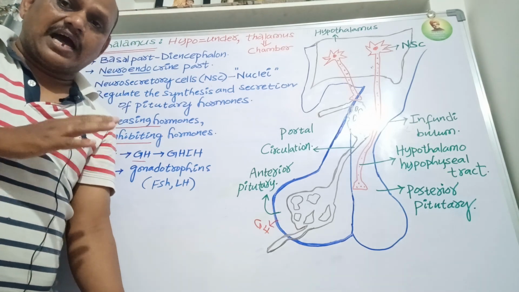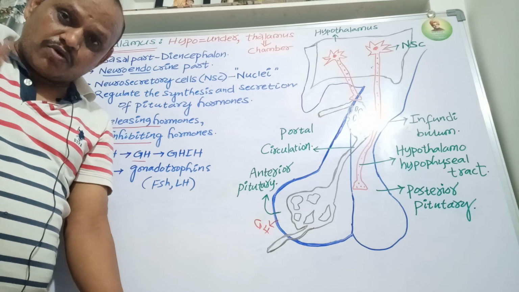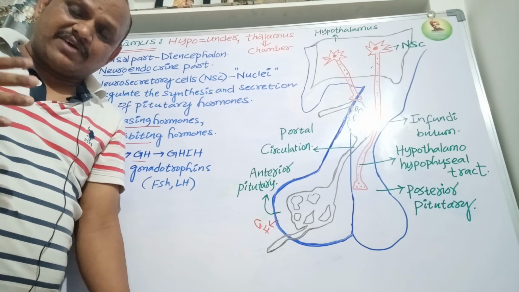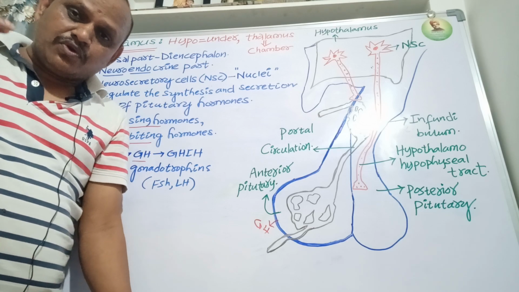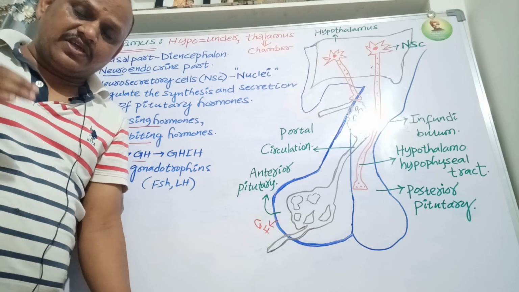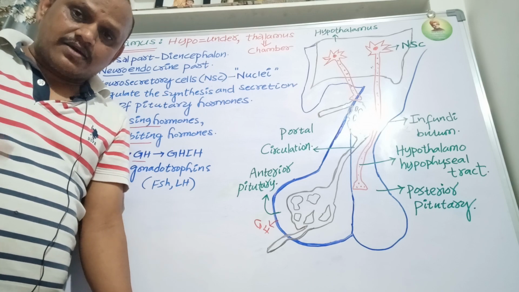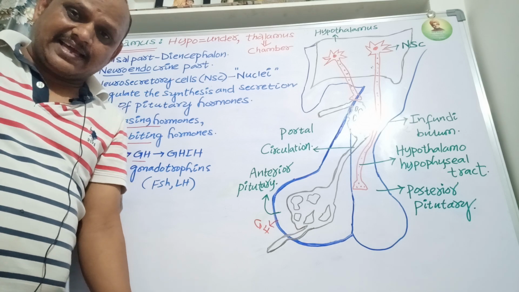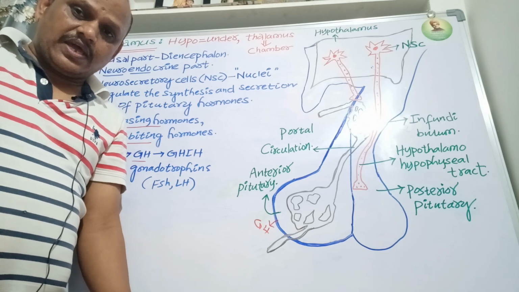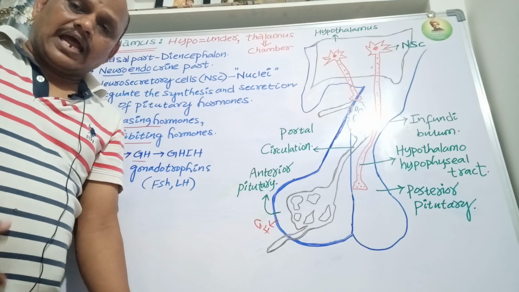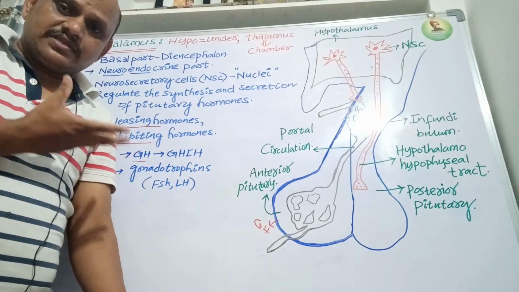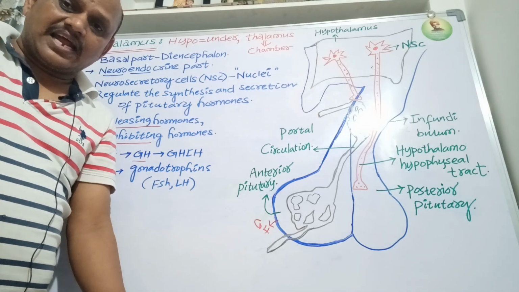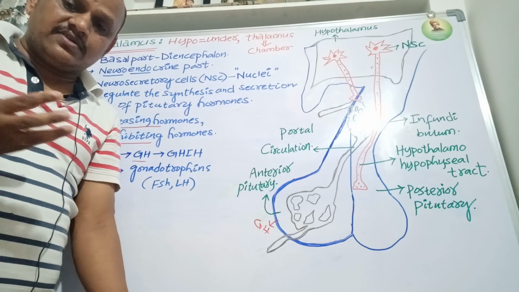The neuro portion also plays a vital role in the body. The neural portion of the hypothalamus has many centers: it regulates body temperature and osmoregulation, and it has a hungry center, the desire of eating, a thirsty center, and a satiety center.